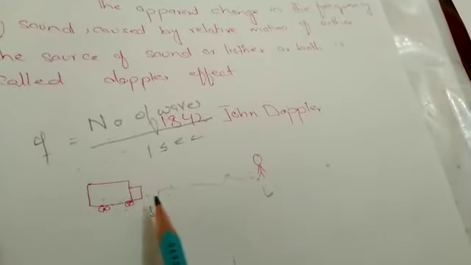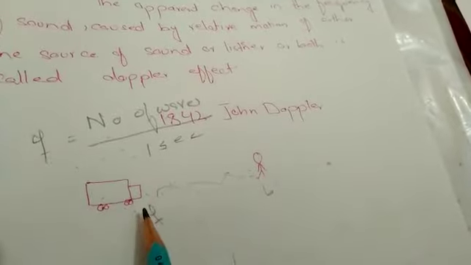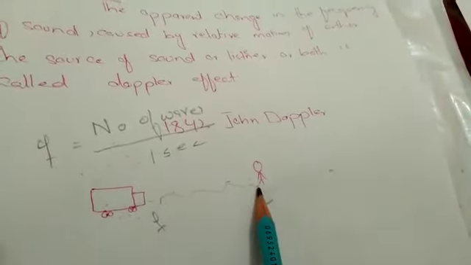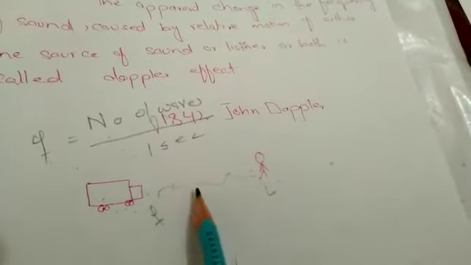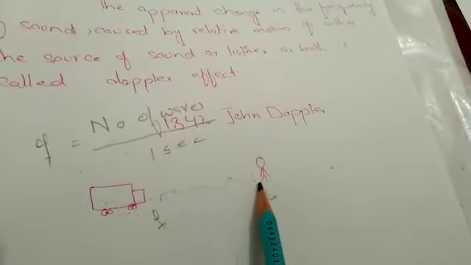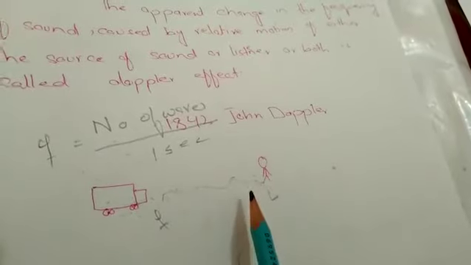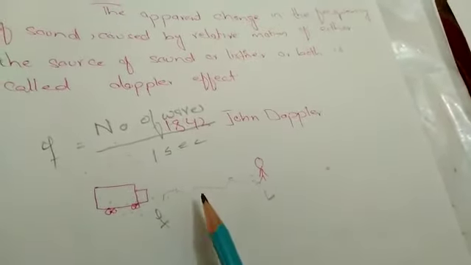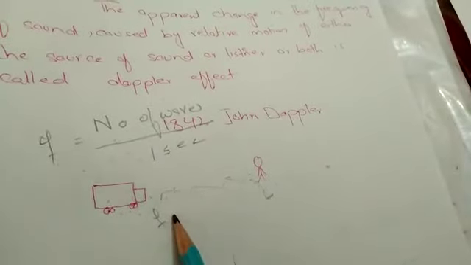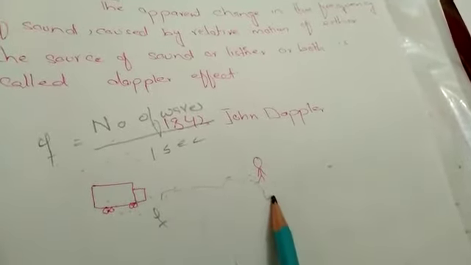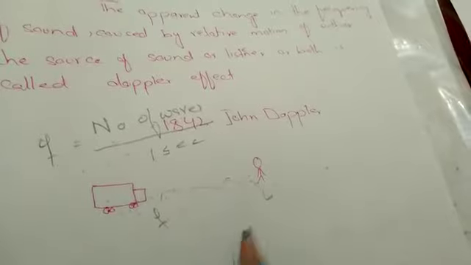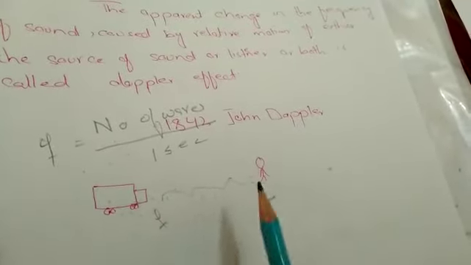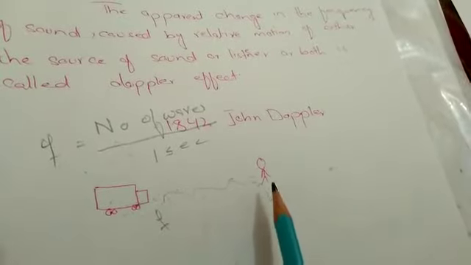The actual number of waves generated by the sounding source remains the same, it does not change, but when it moves towards the listener, the frequency or the number of waves received by the listener seems to change. This apparent change of the frequency or the number of waves in 1 second received by this listener, you call the Doppler effect.